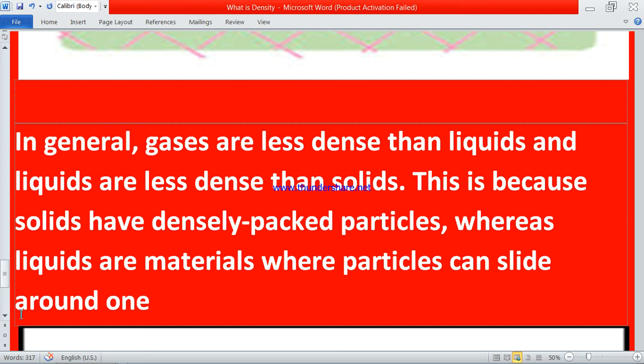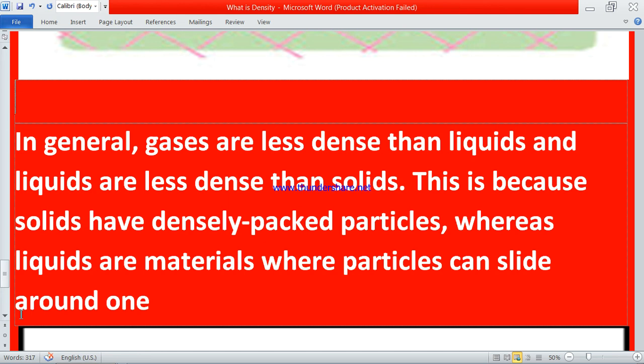Suppose we take some air, and when we keep it under a microscope, what we can see is that the molecules of air move around each other. They are free to move around because they are less densely packed. There are very few molecules in gases, so they move around here and there.